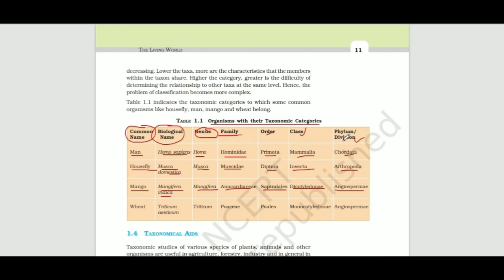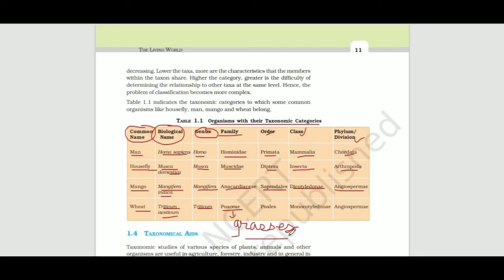Now we come to wheat. Triticum aestivum. Triticum is the genus name and aestivum is the species name. Poaceae is the family of grasses.